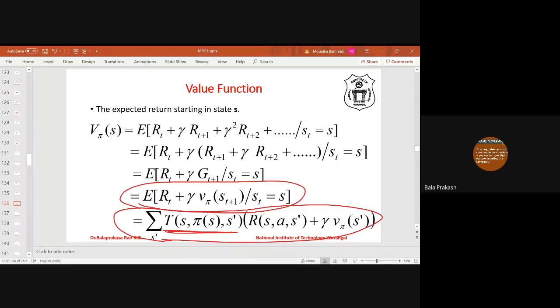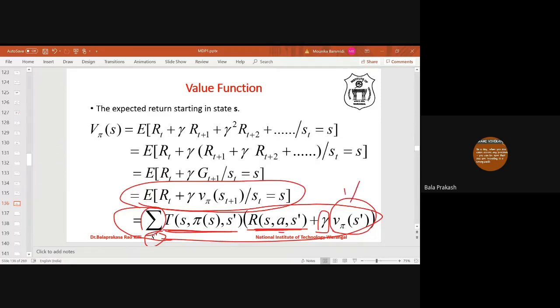Transition probability multiplied by the value of the transition reward, plus the discount factor times the value of the next state. So this sum is over all possible next states. S dash is the next state, and this is the value of the next state. So this sum is for all possible next states.